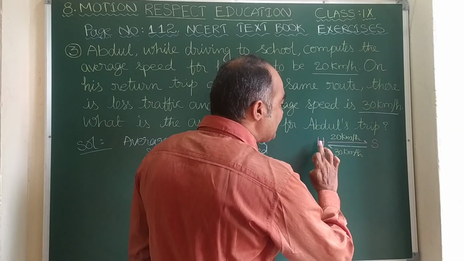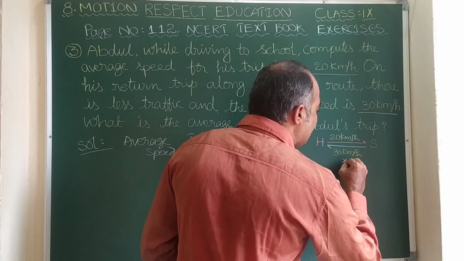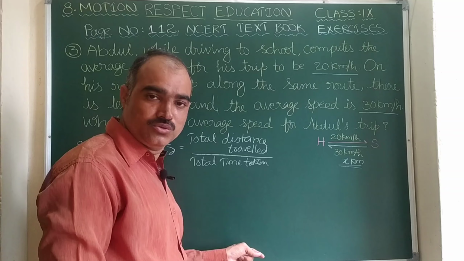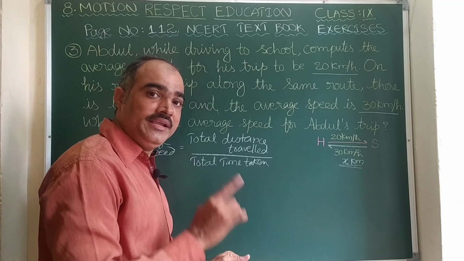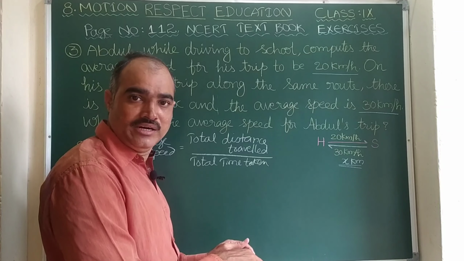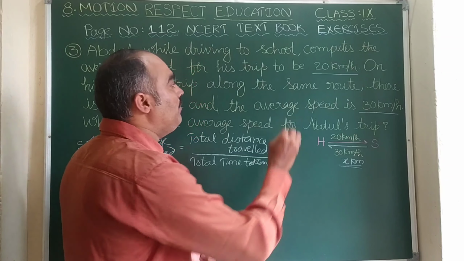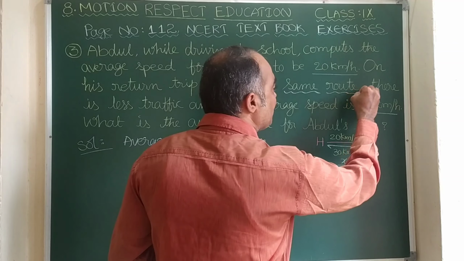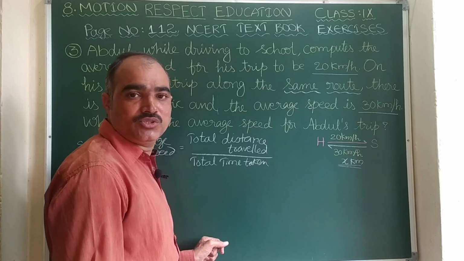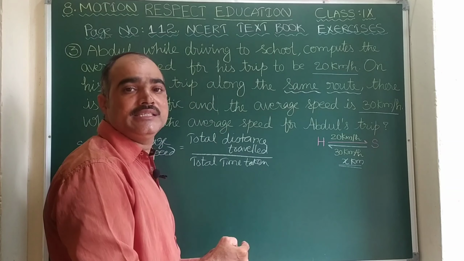Let us consider the distance between home and the school to be x kilometers. If the distance is x kilometers, what is the total distance that he covered? While going, x kilometers, and while coming back again x kilometers, because he maintained the same route. That means he will cover the same distance while coming back from the school. So the total distance is x plus x, that is 2x.